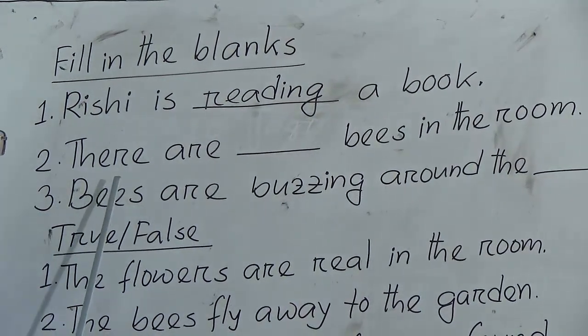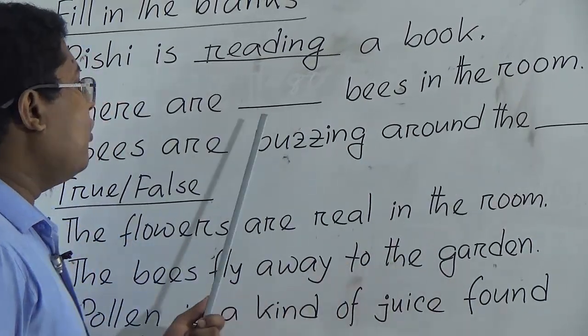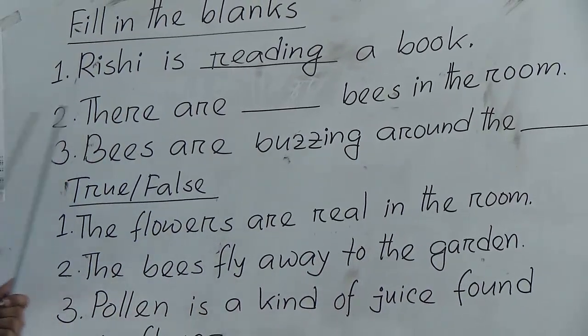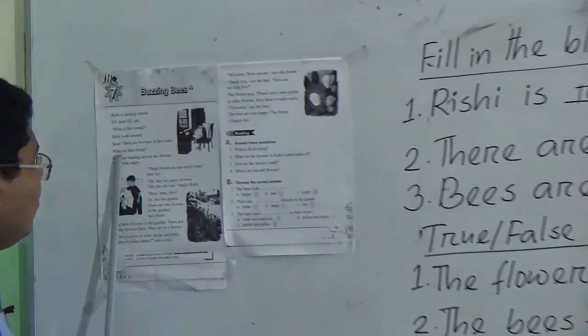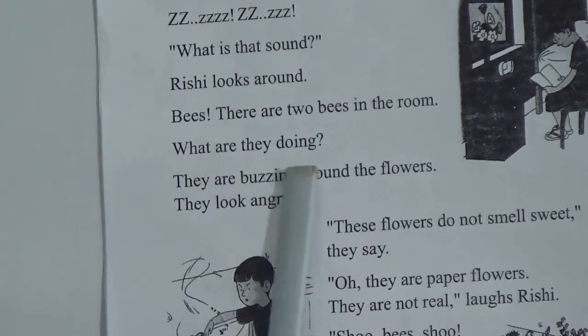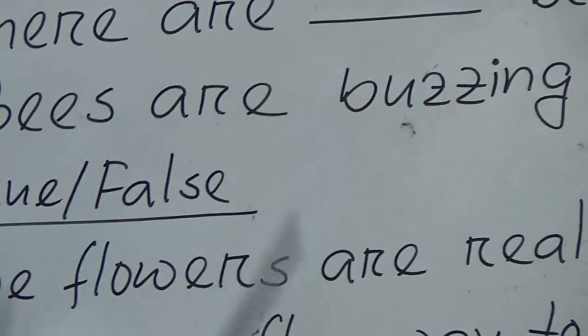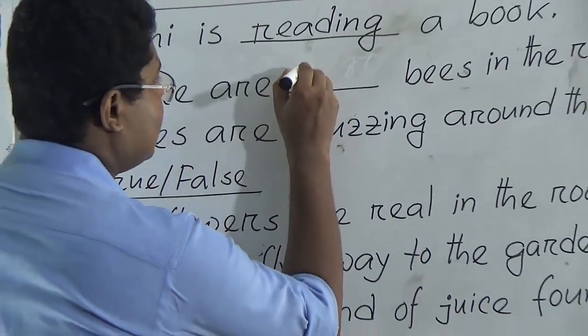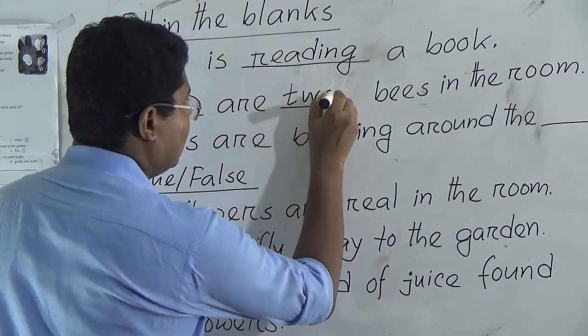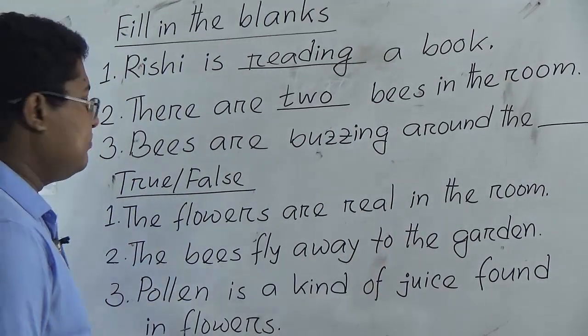Next one. There are dash bees in the room. So how many bees were in the room? We will go to the unit again. Look at this line. There are 2 bees in the room. So we will write 2 in the gap. 2 is spelling T-W-O, 2. So there are 2 bees in the room.